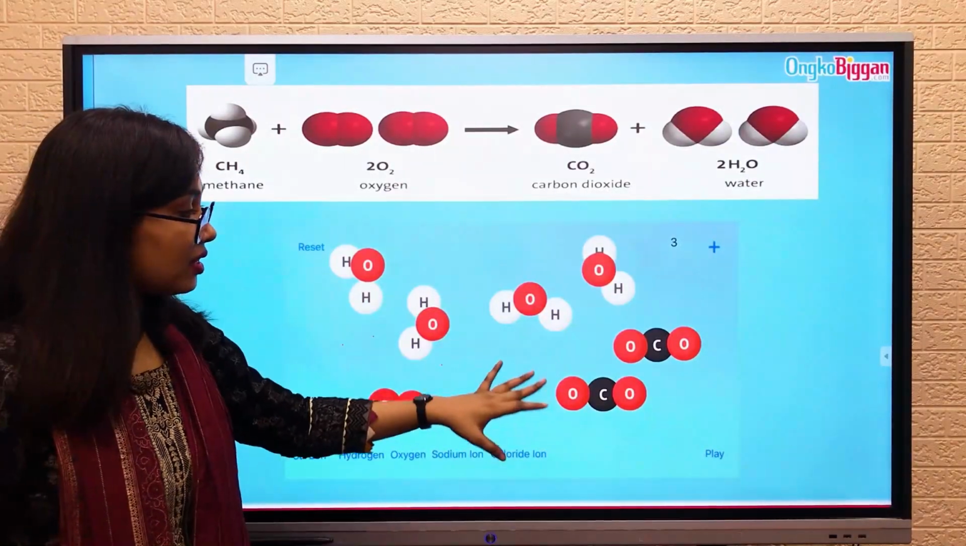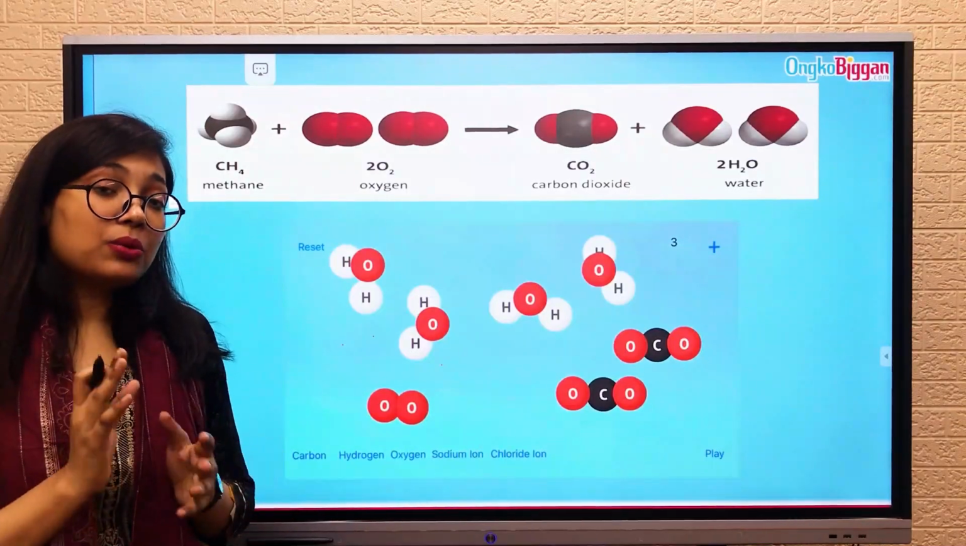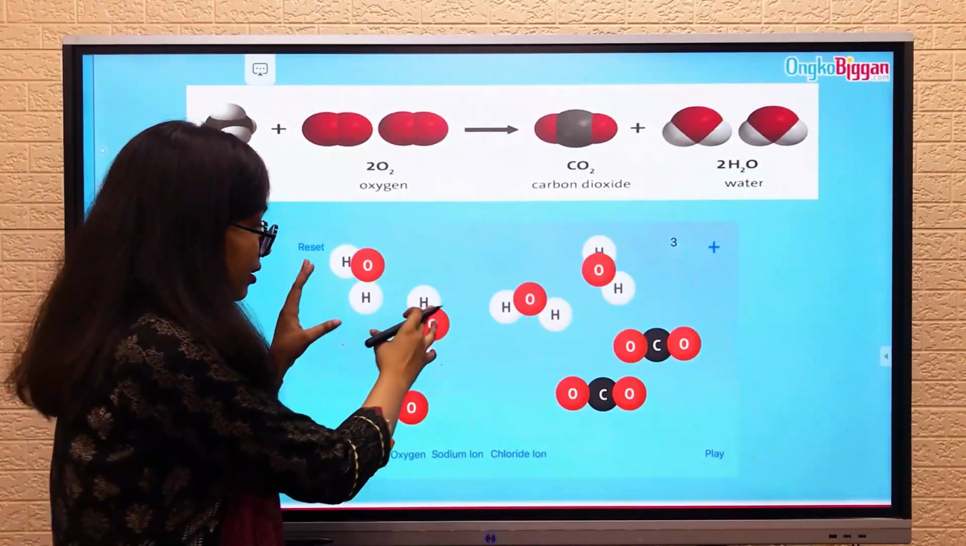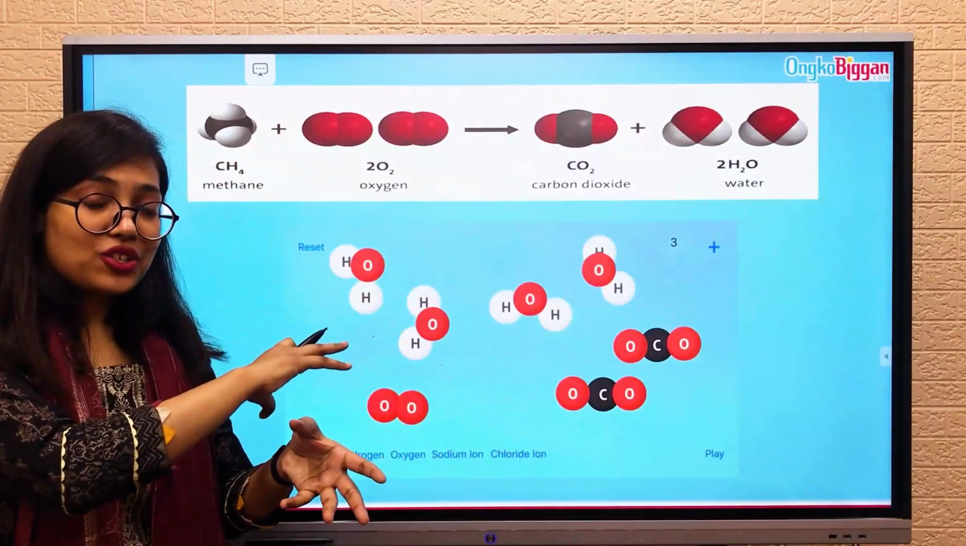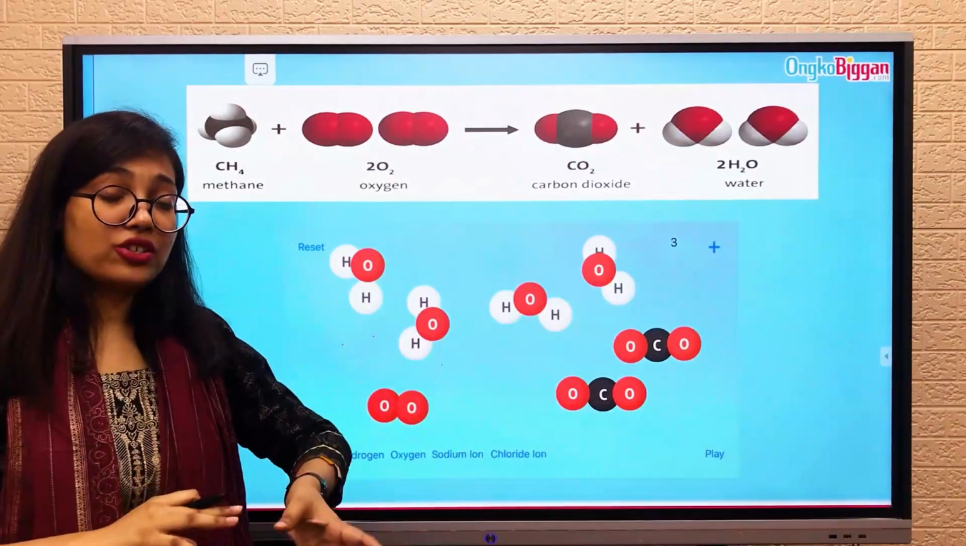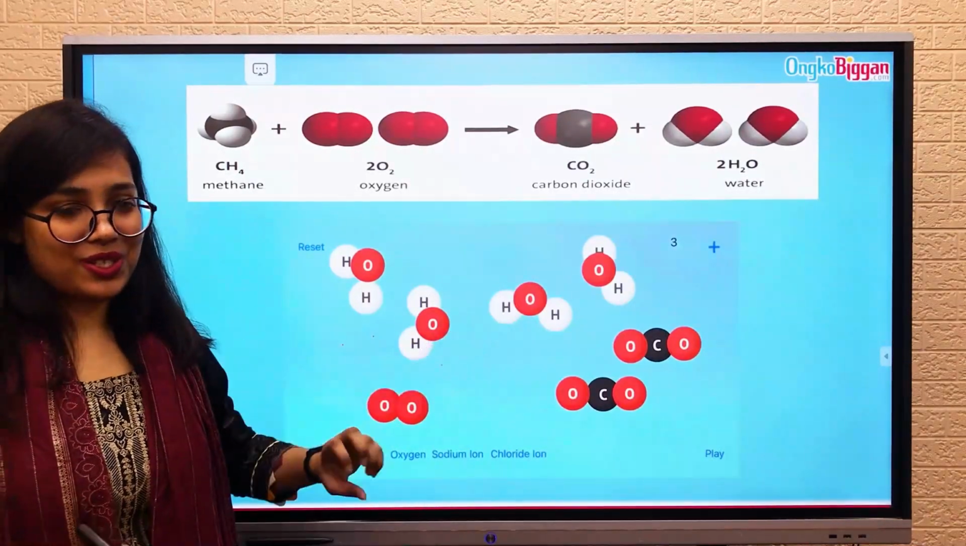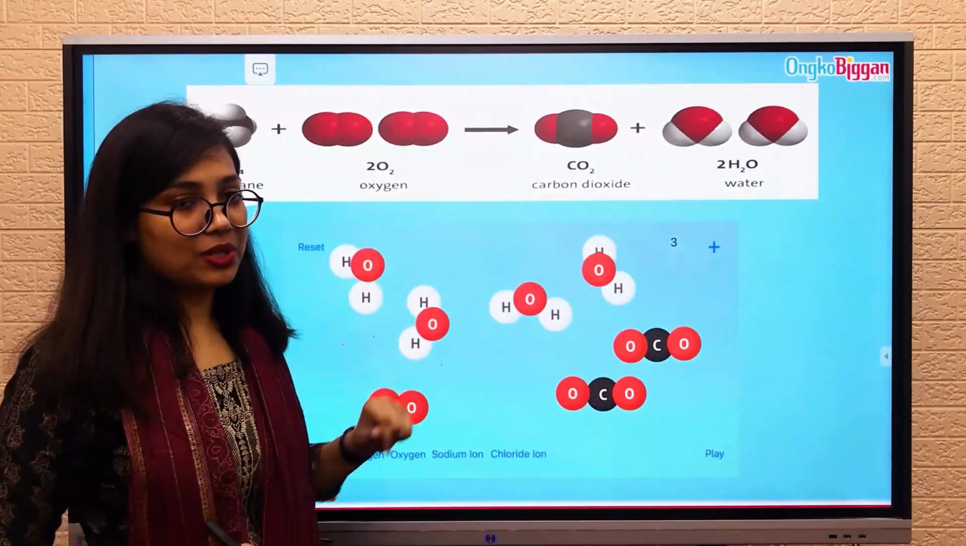Here you have seen the total amount of atoms remained the same, right? But the only difference is that the atoms used to be arranged in one order, and afterwards they have arranged in another order, and that's what caused this chemical change. So this is a chemical change.